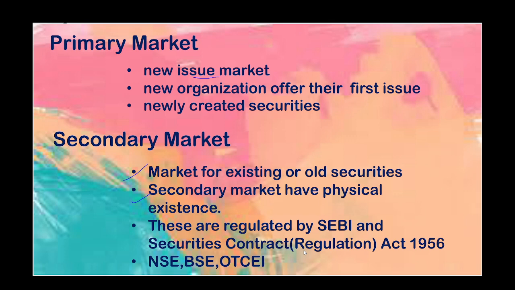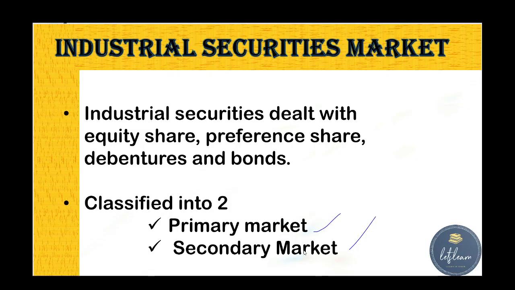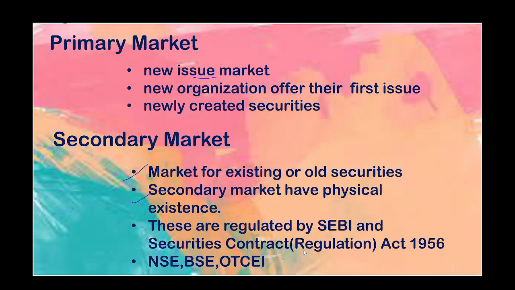Okay, so we have learned what is meant by the industrial securities market. It is a market where equity shares and preference shares are traded, and it is classified into two, primary and secondary market. The primary market is a new issue market where newly issued securities are traded, and the secondary market is where the existing or old securities are traded.